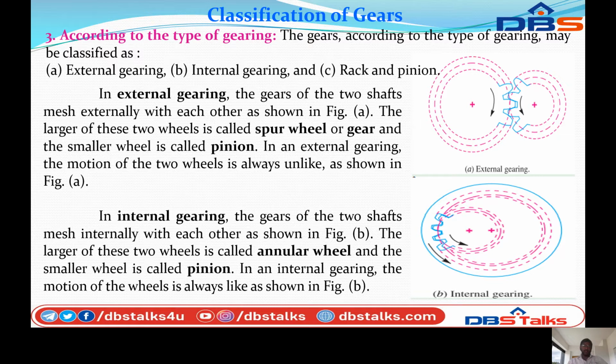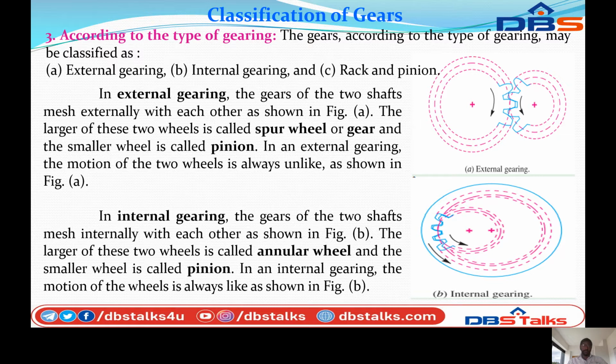The larger of the two wheels is called annular wheel, and the smaller wheel is called pinion. In an internal gear, the motion of the wheels is always like, as shown in the figure. So this will rotate on the internal surface. That's why it is called internal gearing. Compared to the figure here, the gears rotate on the outer surface. That's why you call it external gearing.